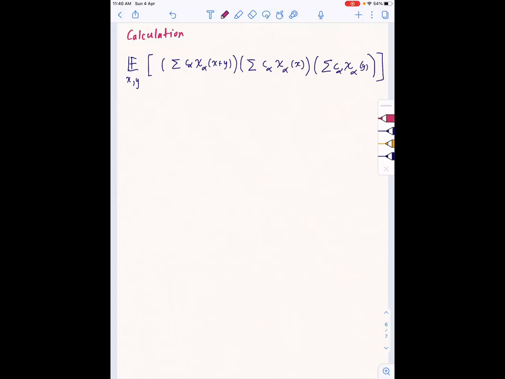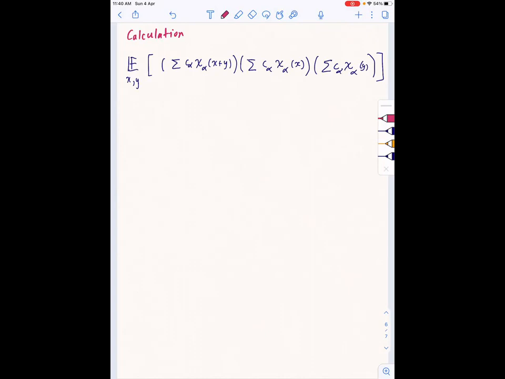Now just look at this expansion for some time and try to use orthogonality relations. So we have summation c alpha chi alpha of x plus y, then summation c alpha chi alpha of x, and then summation c alpha chi alpha of y. This is the expansion of f in terms of the orthonormal characters, which we get by the theorem.